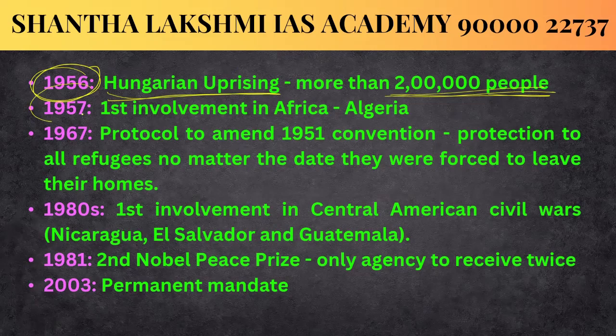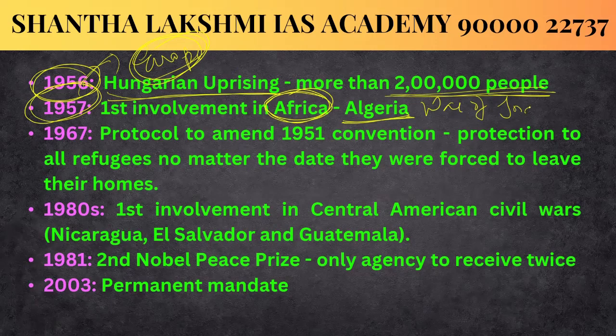And in 1957, UNHCR till now had focused only on European refugees. But in 1957, it got involved for the first time with refugees in the African continent, during the Algerian War of Independence. During the war, many people from Algeria fled their country. So that's how they became refugees. And that's how it stepped into a continent other than Europe in 1957.